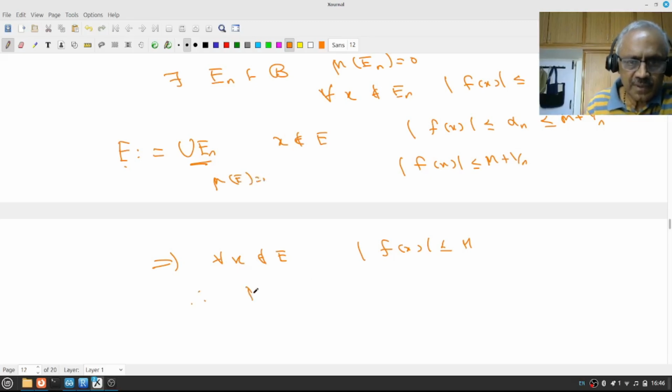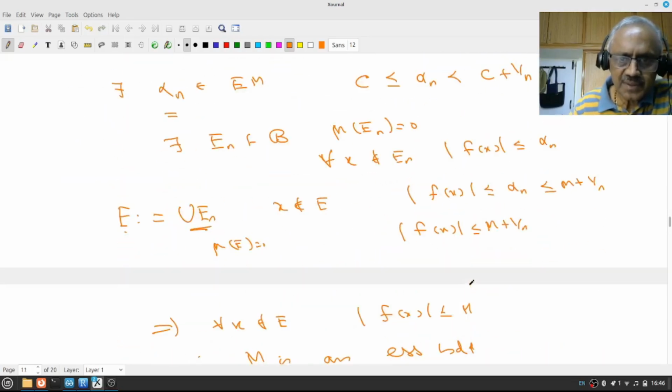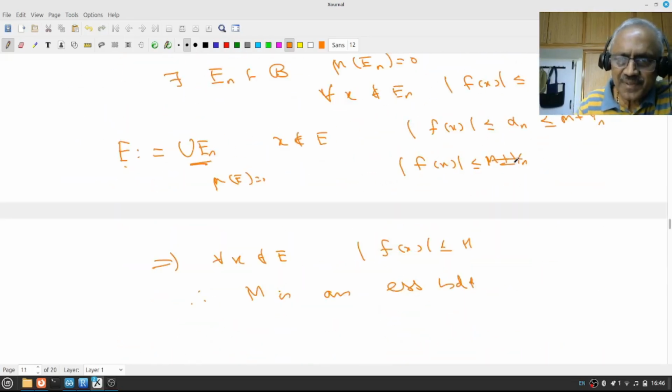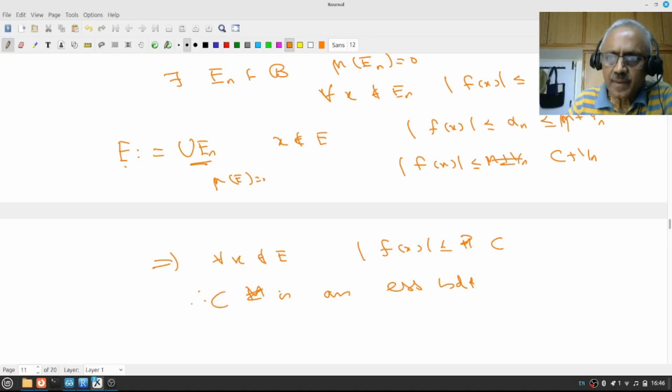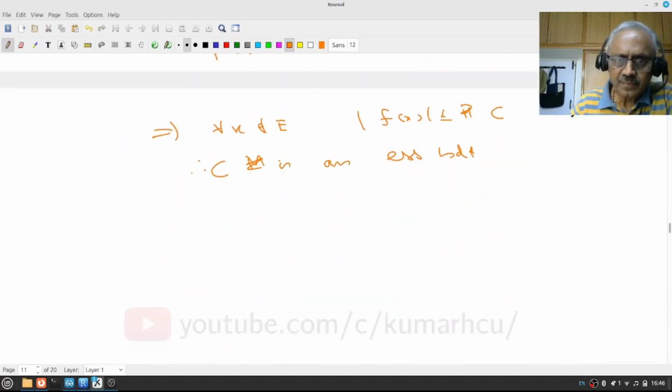Therefore, M is an essential bound. I wrote it as C perhaps. So C plus 1 by n. Did I draw the picture correctly? Yeah, right. So we proved the result. Let us proceed.